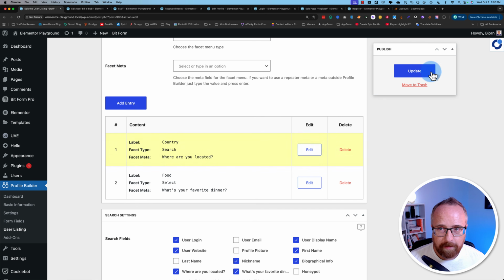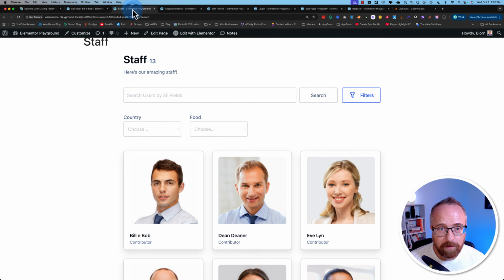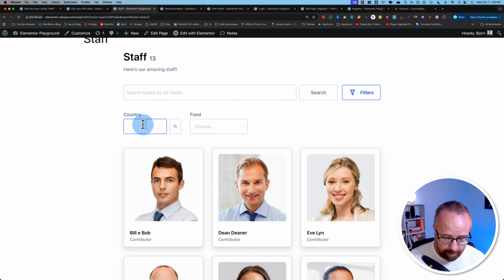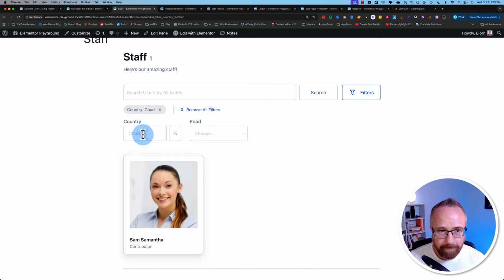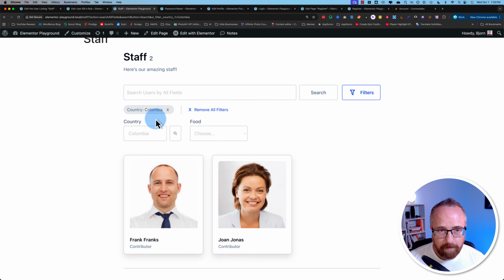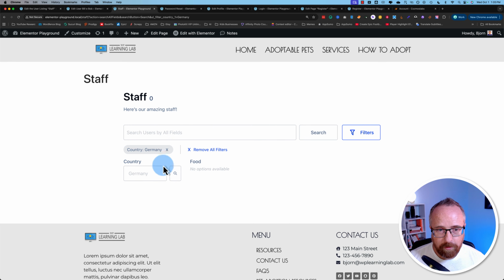So let's try it. Let's change the country one to search, refresh. And now if I start typing, maybe it's going to auto-populate based on what we have. No. So it shows people based on the search for the country.